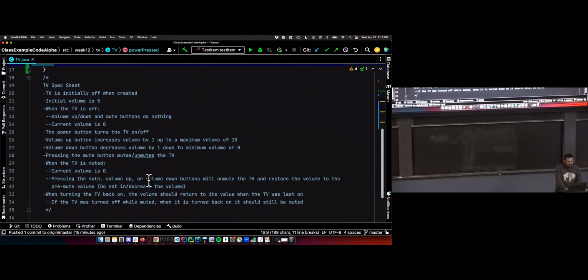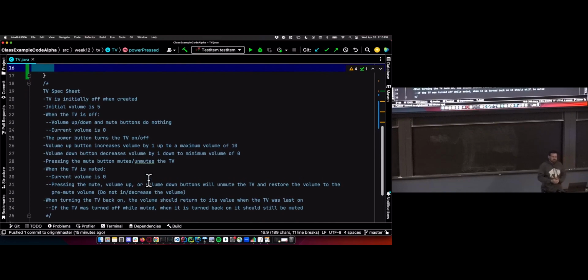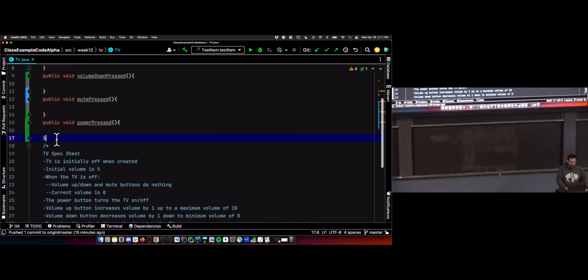And then there's one more thing, a little bit more hidden, especially so we can do some testing, something so we can read the state of the TV in some way. We have multiple cases where we're checking the volume. We're saying that the volume should be a certain value at certain times, and that volume can be changing. So we need some way to access the volume. If it's in the spec sheet, the public world wants to be able to access it, so we're going to give a method to be able to read what the current volume is.